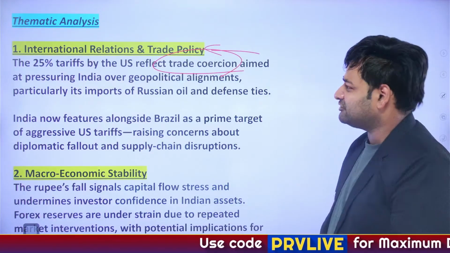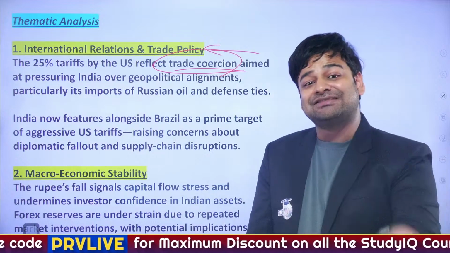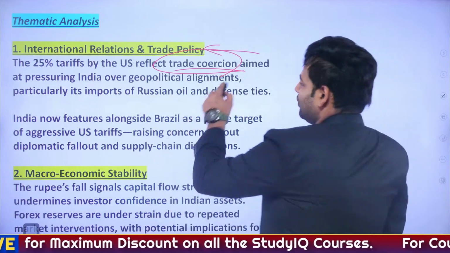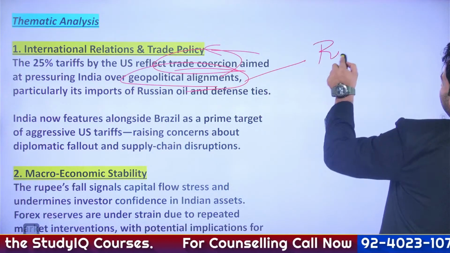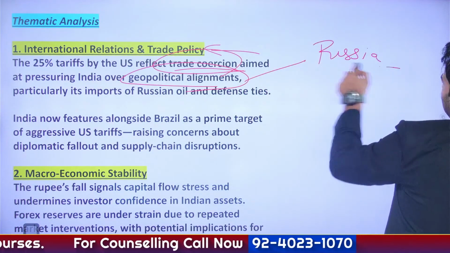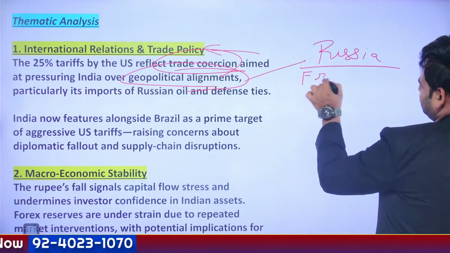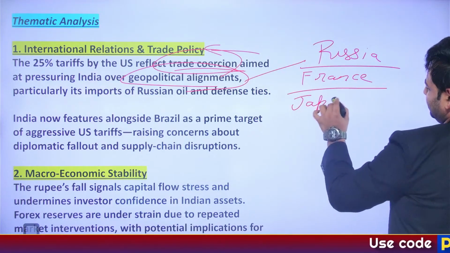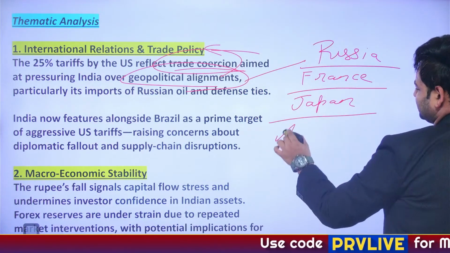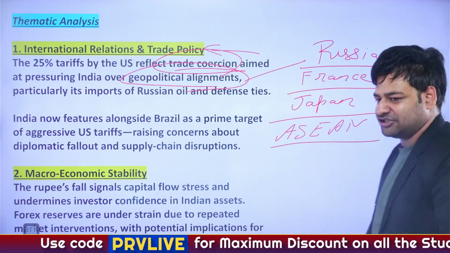So the 25% tariff by the US reflects what? Trade coercion aimed at pressurizing India over the geopolitical alignments, specifically dealing with Russia as well as other nations like France. And yes, going forward with Japan, and obviously all of the Asian nations, that is the Association of Southeast Asian Nations.